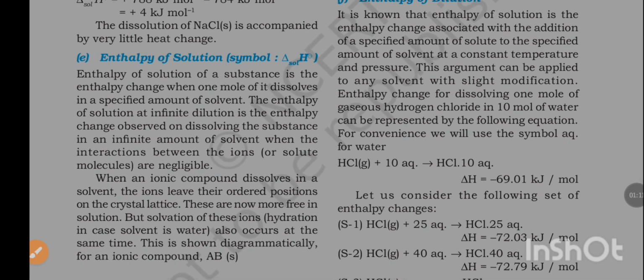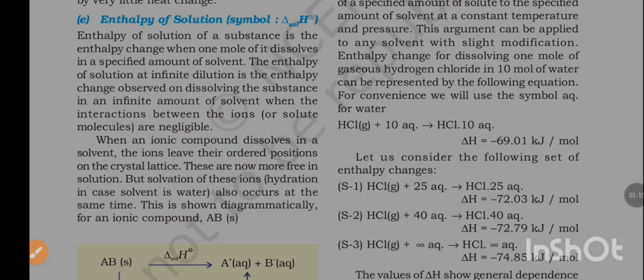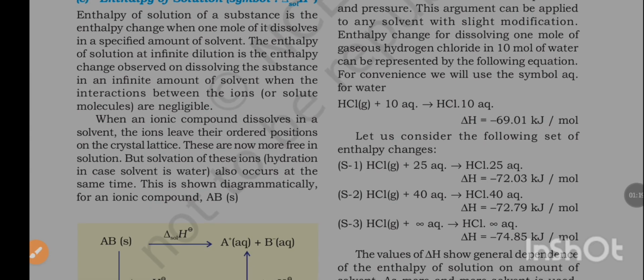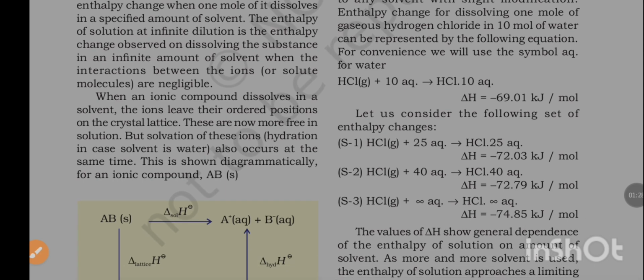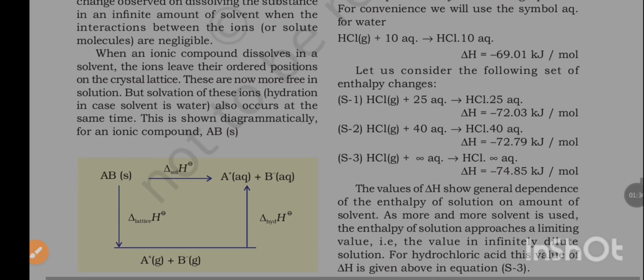Enthalpy of solution, symbol del sol H. Enthalpy of solution of a substance is the enthalpy change when 1 mole of it dissolves in a specified amount of solvent. The enthalpy of solution at infinite dilution is the enthalpy change observed on dissolving the substance in an infinite amount of solvent, when the interactions between the ions are negligible.